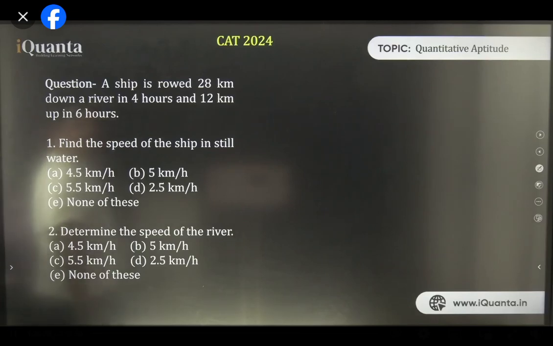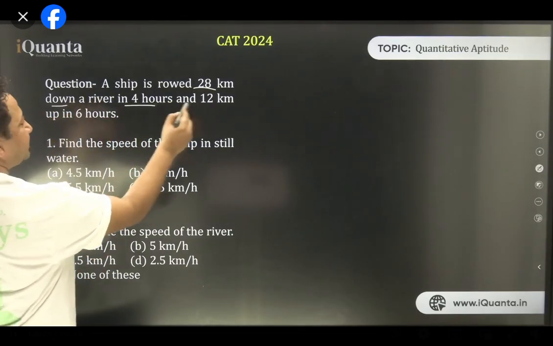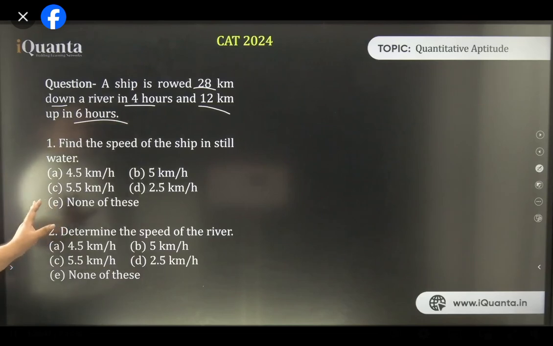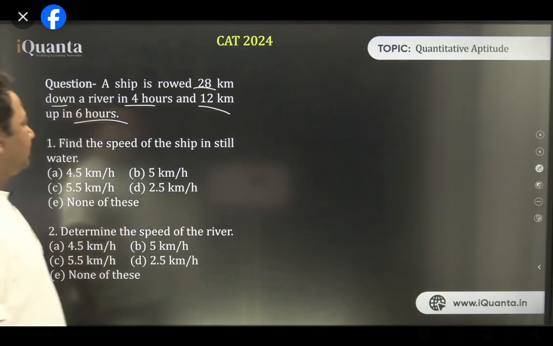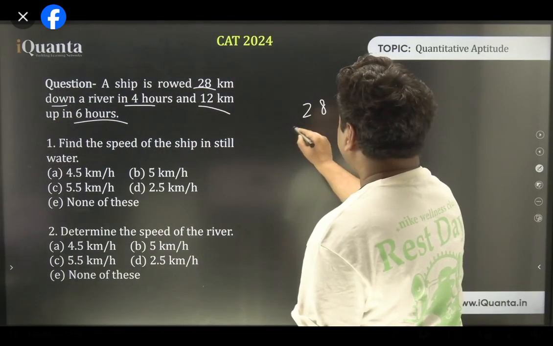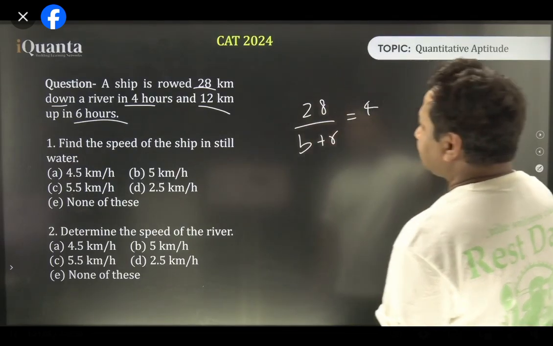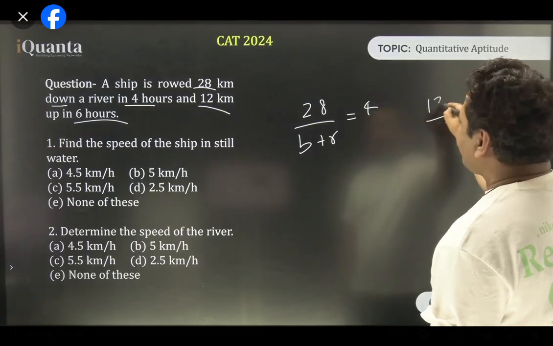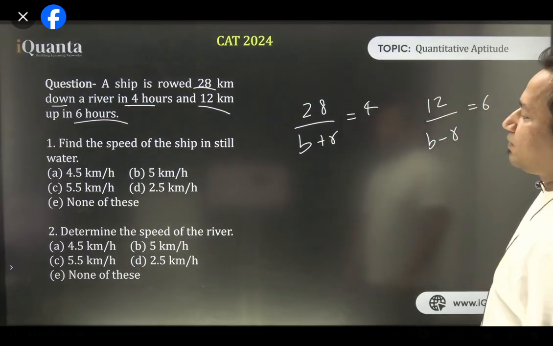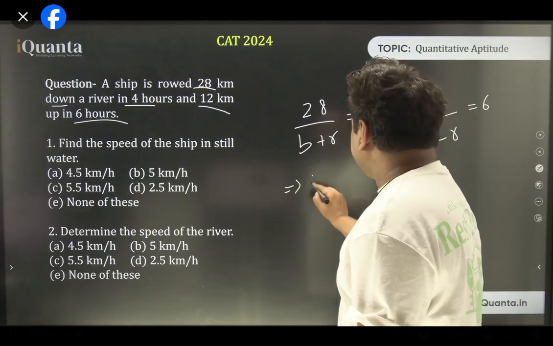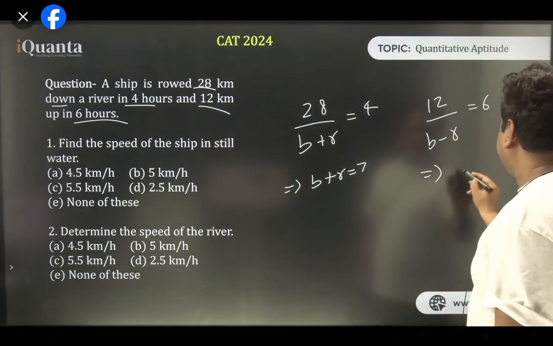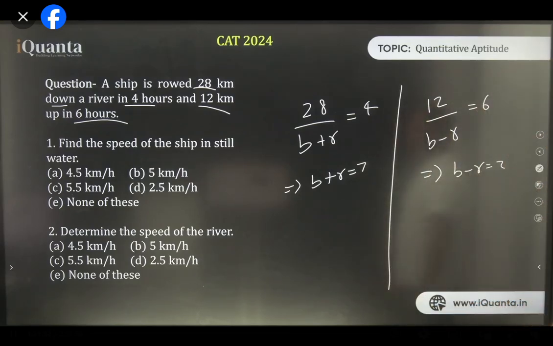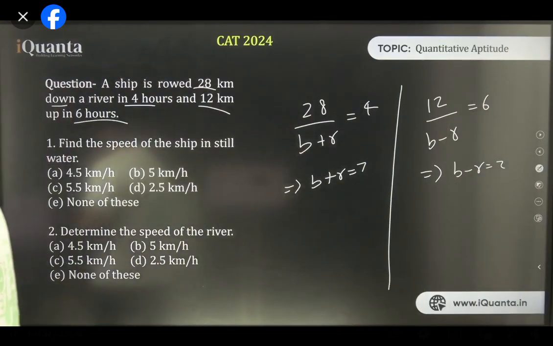Let's do this one. A ship is rowed 28 km down a river in 4 hours and 12 km up in 6 hours. Find the speed of the ship in still water. Determine the speed of the river. I think it's a very easy question. All of you must have done it already. Right? The two equations, we can solve it.